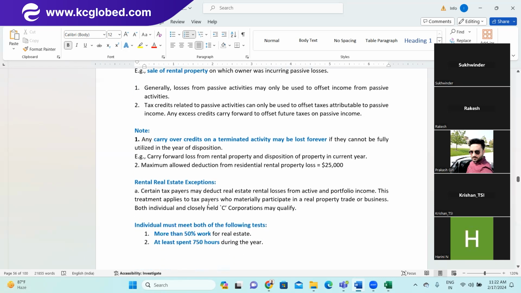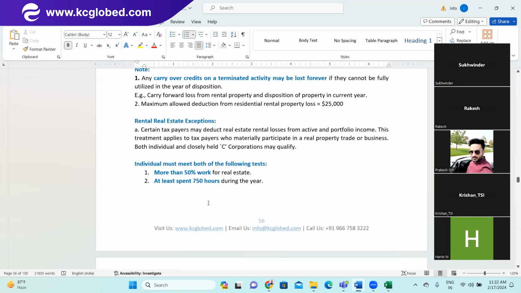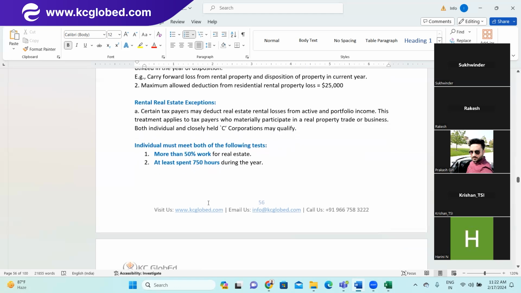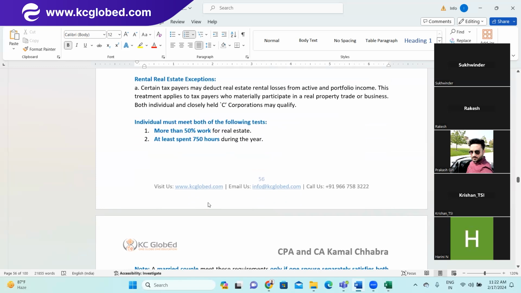Example here is carry forward losses from rental property and disposition of property in the current year, and maximum deduction from residential rental property losses is $25,000. Rental real estate exception: a certain taxpayer may deduct real estate rental losses from active and portfolio income, and this treatment applies to taxpayers who materially participate in a real property trade or business.